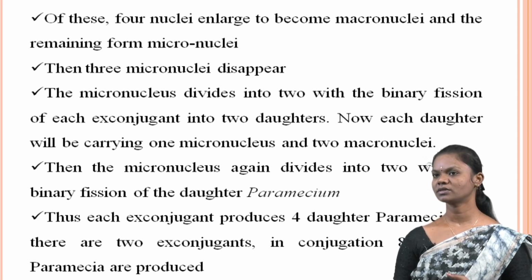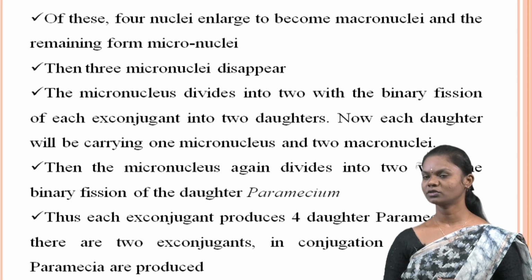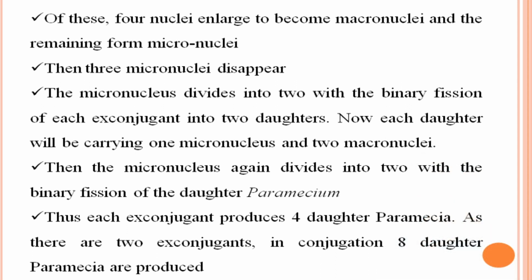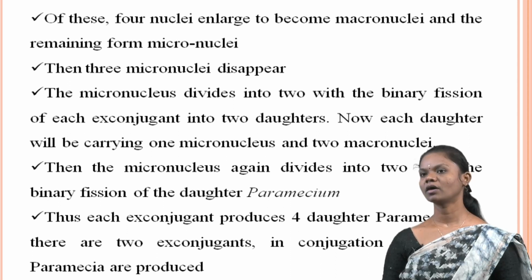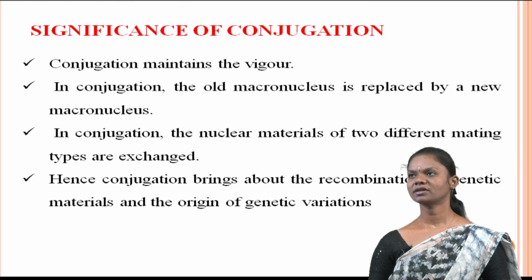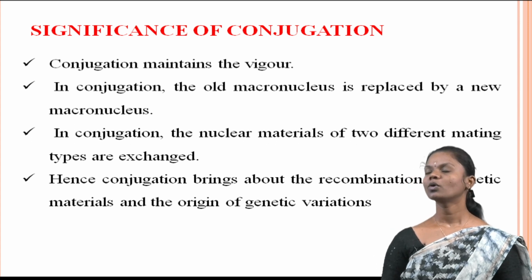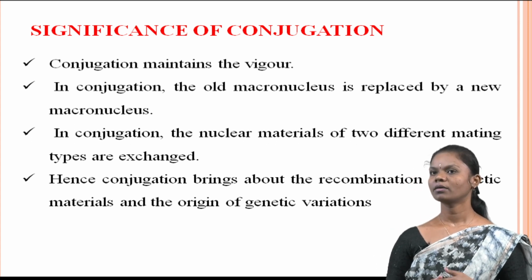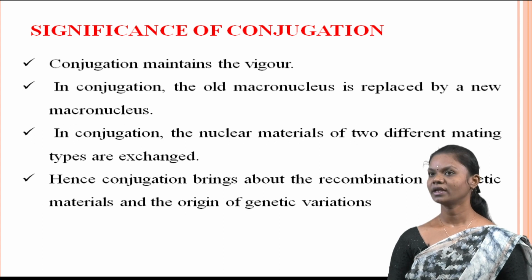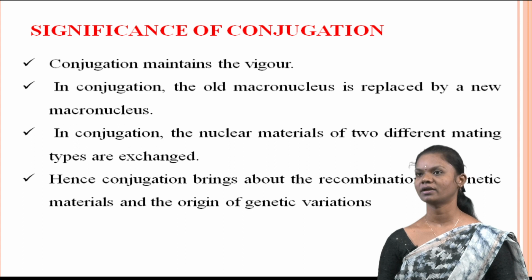This division process allows each X conjugate to produce 4 daughter Paramecium. So since there are 2 X conjugates involved in conjugation, a total of 8 daughter Paramecium are produced. Significance of conjugation. Conjugation plays a vital role in maintaining the vigor and genetic diversity in Paramecium.